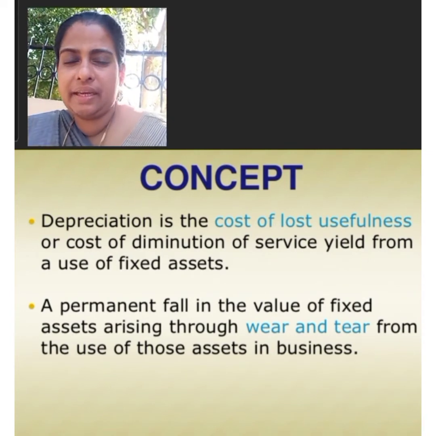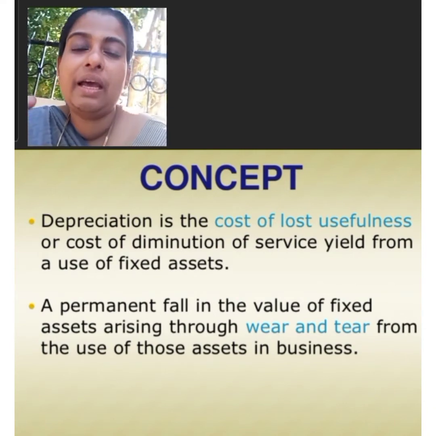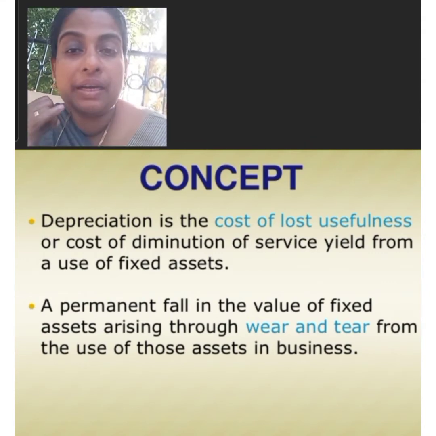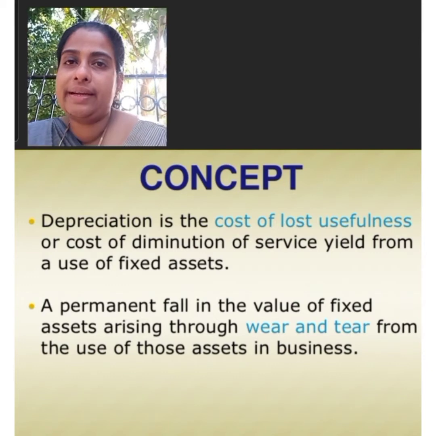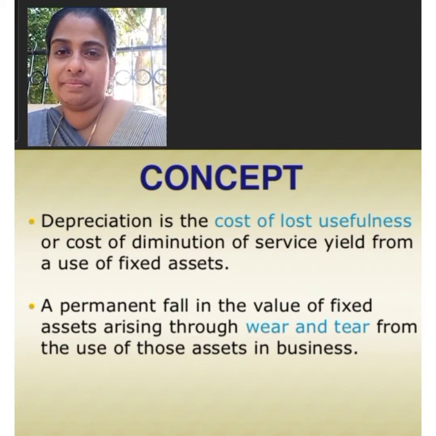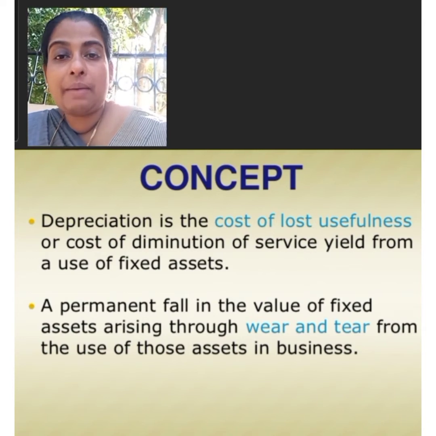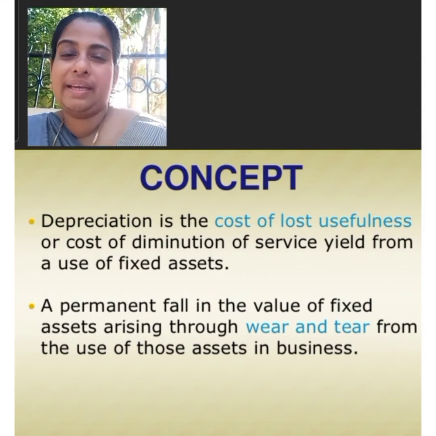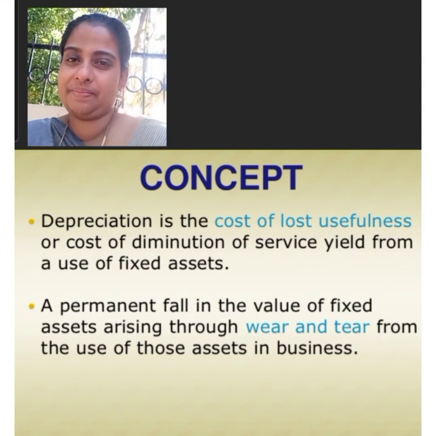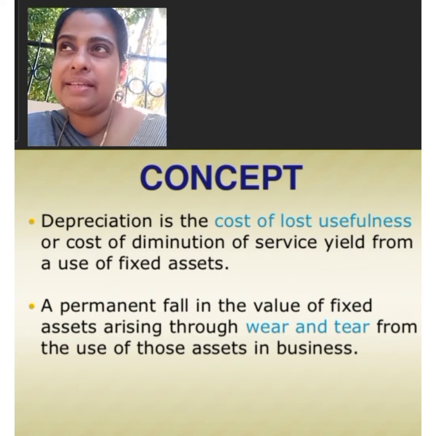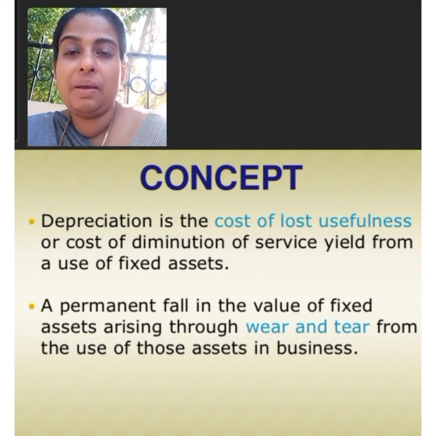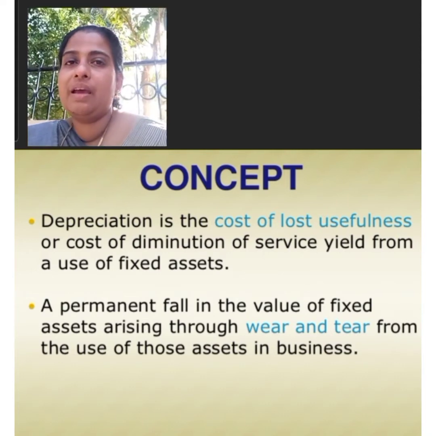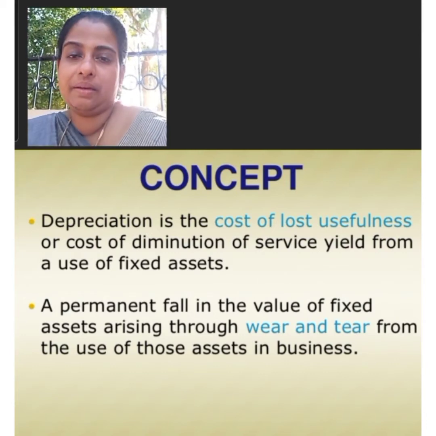Next we are going to study the important terms used in connection with the term depreciation. The various terms used in connection with depreciation are depletion, obsolescence, amortization and fluctuation. Now we are going to study the term amortization. The word amortization is used to show the loss in the value of intangible assets. As we know, the various examples of intangible assets are goodwill, patent, copyright, trademarks, then mining rights, etc. These assets are written off over certain period.